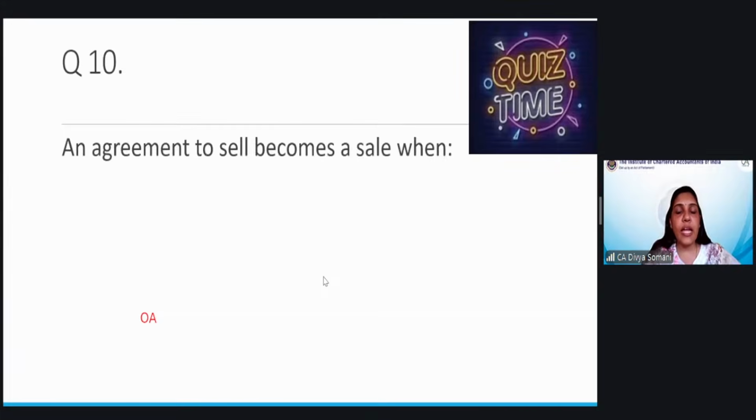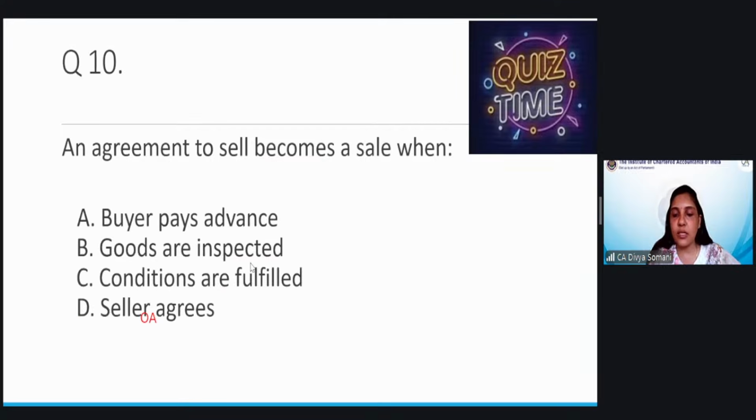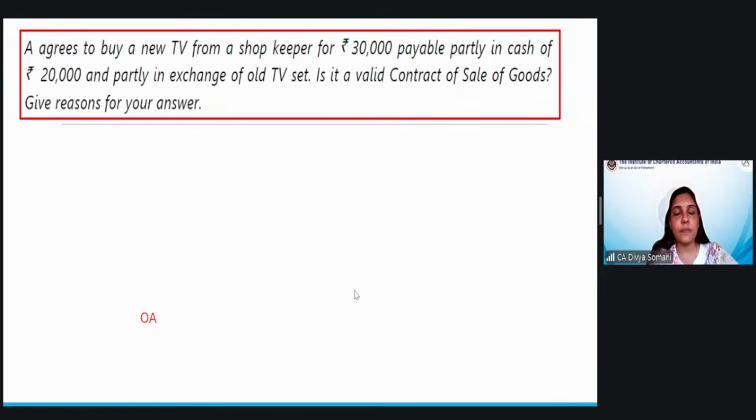Okay, next question. An agreement to sell becomes sale. At what point of time does it become so? That is the question. What are the options? Let us see. When buyer pays the advance, when goods are inspected, when the conditions are fulfilled, or when the seller agrees. So obviously C is the wider thing which is mentioned. And in the definition also it is mentioned that agreement to sell will convert into sale when the conditions are fulfilled. So obviously C is the correct answer.